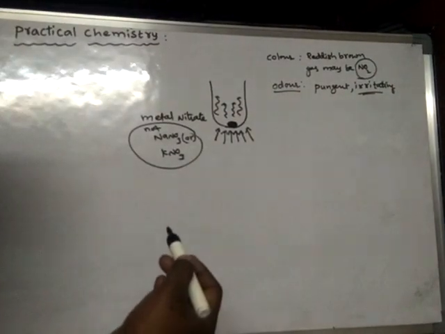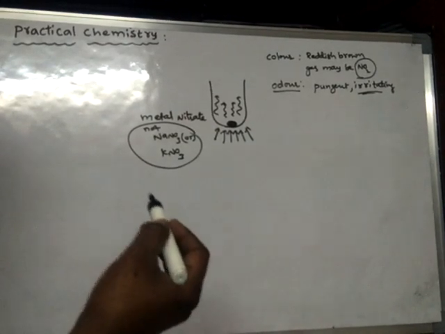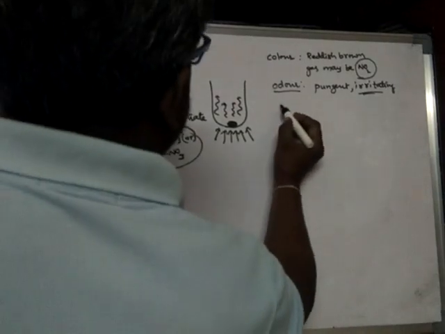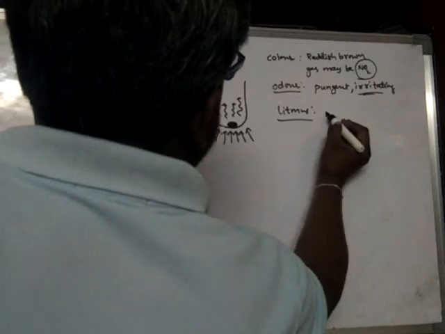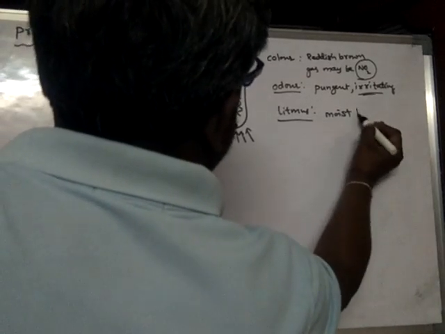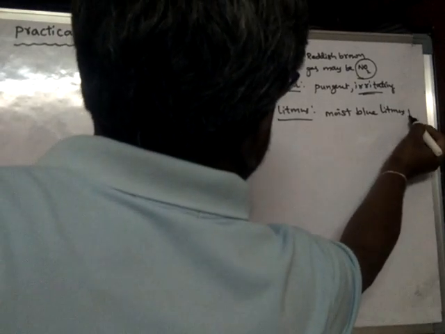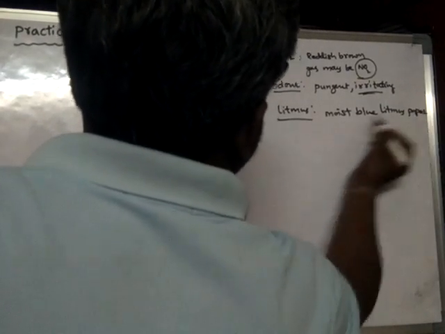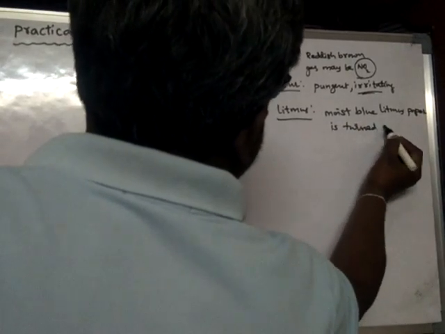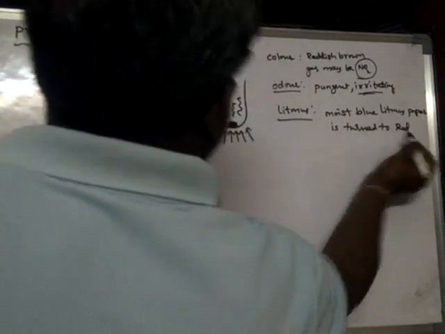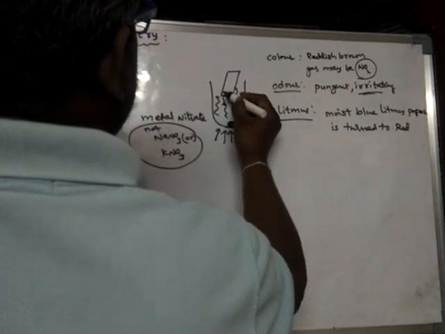Now take a moist blue litmus paper. So again a litmus test. When a moist blue litmus paper is introduced into this gas, what happens?